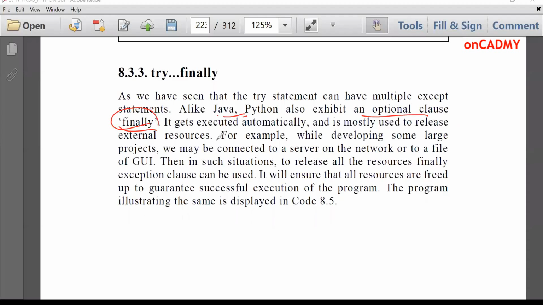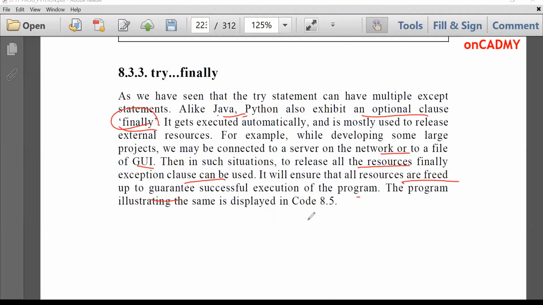For example, while developing some large projects, we may be connected to a server on the network or to a file or GUI. Then in such situations, to release all the resources, the finally clause can be used. It will ensure that all resources are freed up to guarantee successful execution of the program.